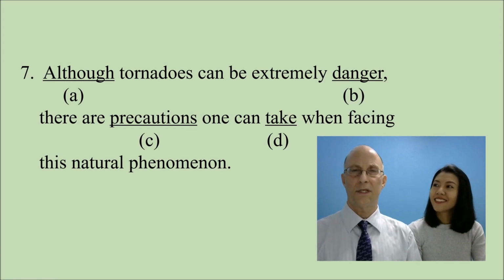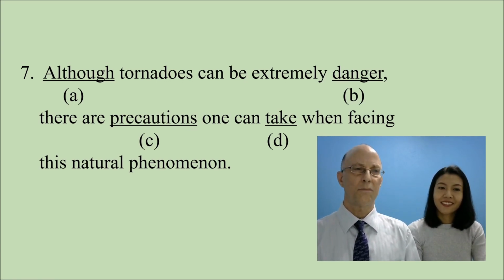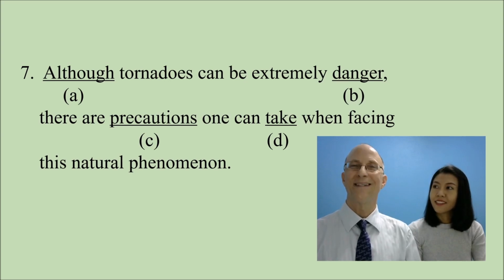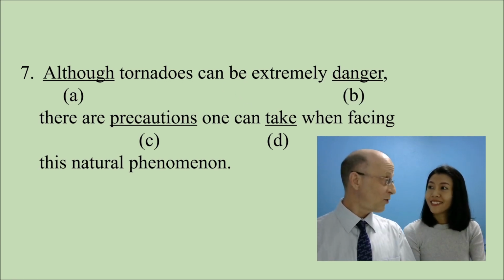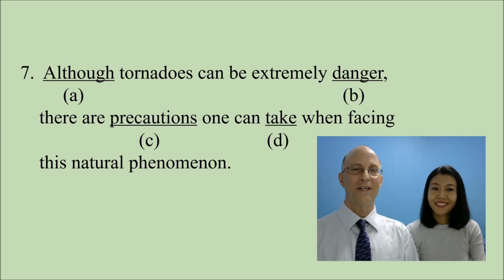Let me tell you a little bit about precautions. First of all, pre means before. It's the prefix that means before. And cautions is something where you take care. So taking care before makes this a positive clause. So although looks correct by that process. So we're left with D and B.